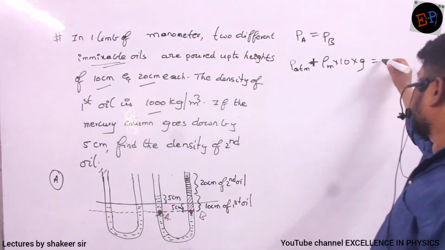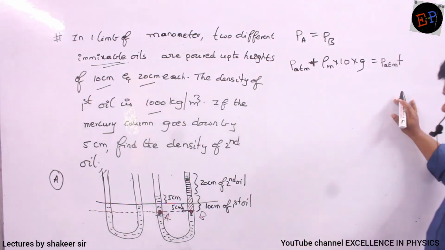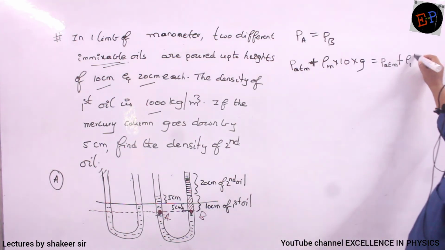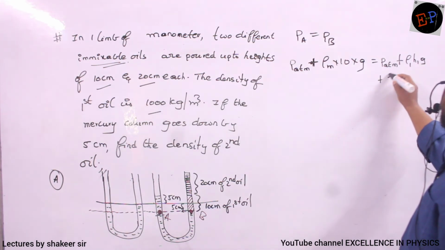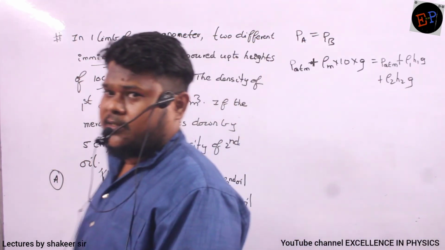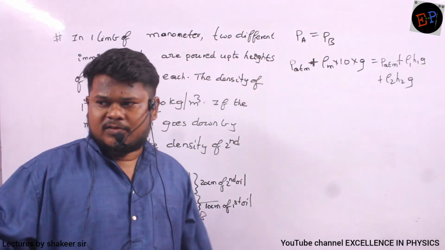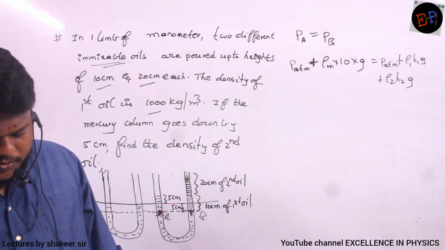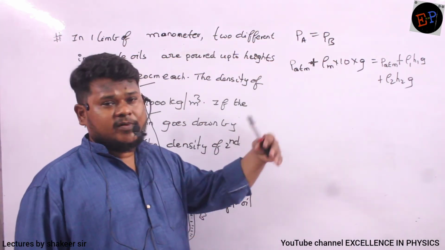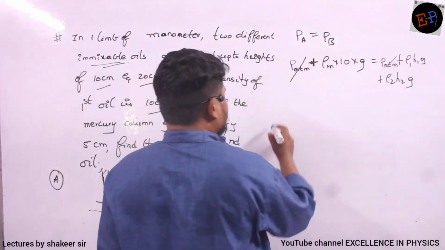So therefore I will write atmospheric pressure plus rho 1 h1 g plus rho 2 h2 g. I can write like this, no? Pressure due to the first oil, pressure due to the second oil, rho h1 g plus rho h2 g, because two oils are present. So pressure is given by both of them. Okay, so therefore atmospheric pressure and atmospheric pressure will get cancelled.